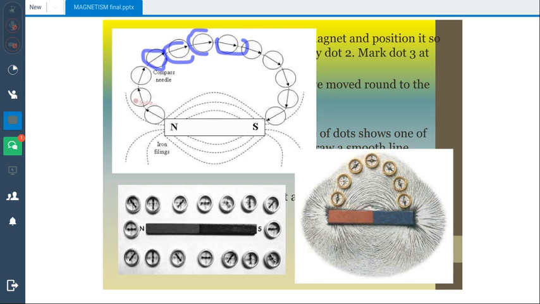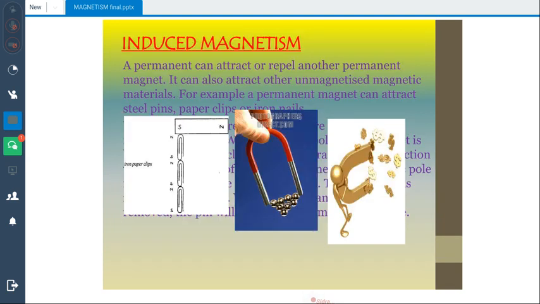And in this way we have drawn a pattern of magnetic field lines. You can see practically in this diagram that we are plotting with the compass in the direction of the north pole. Here in this diagram iron filings are shown, and the compass is also shown, and you can see that the iron filings arrange themselves in the direction of the magnetic field.